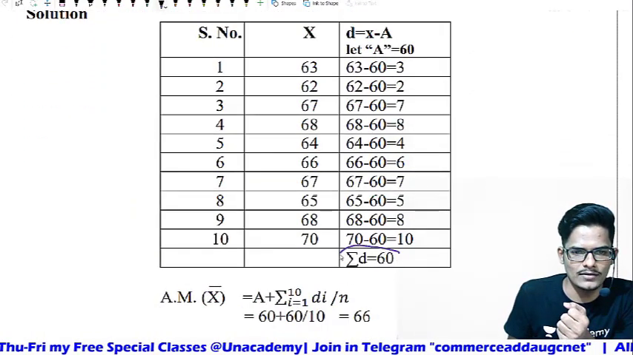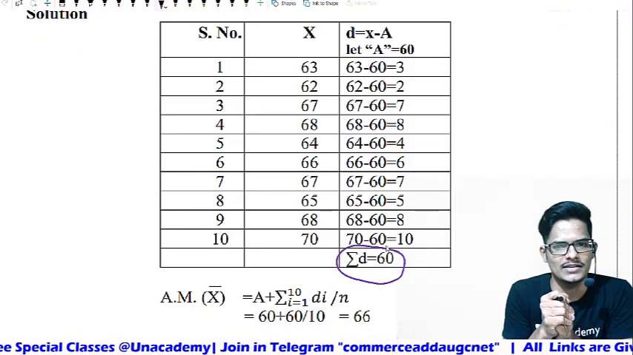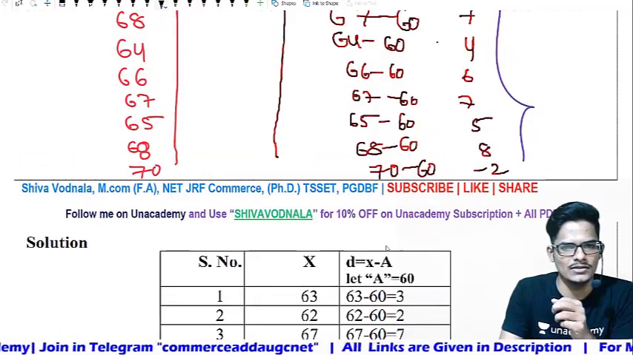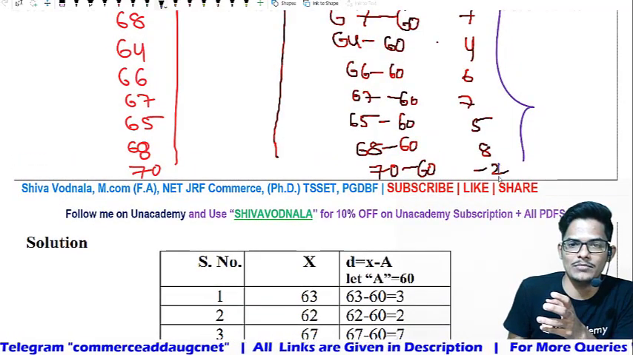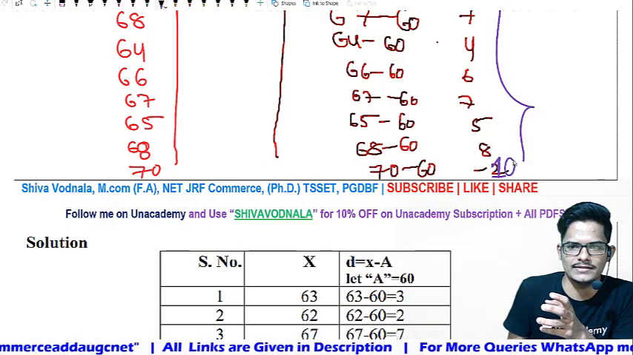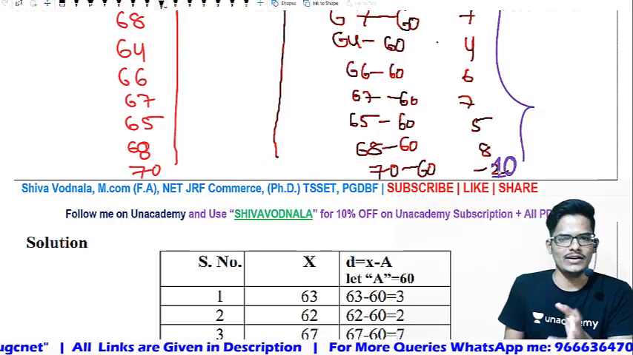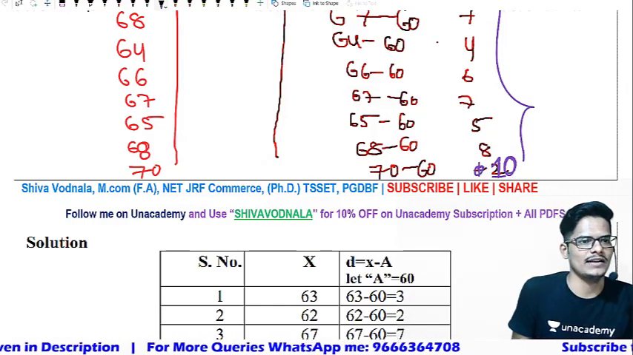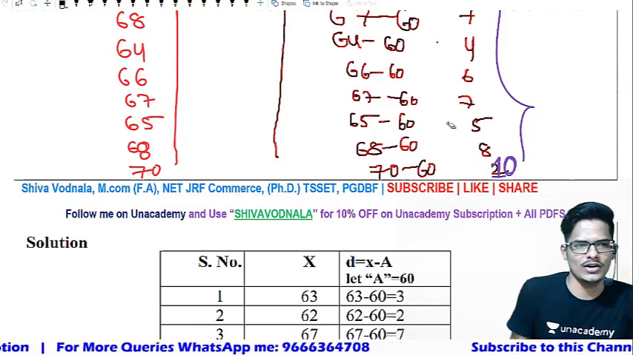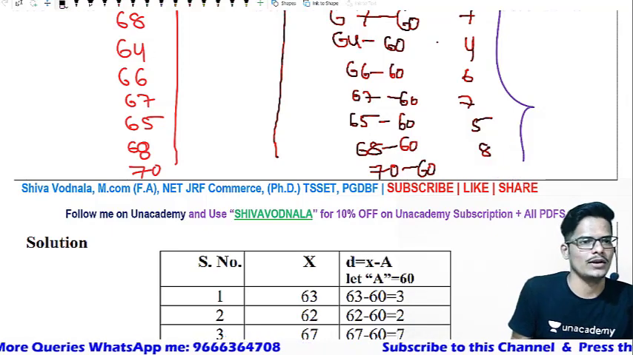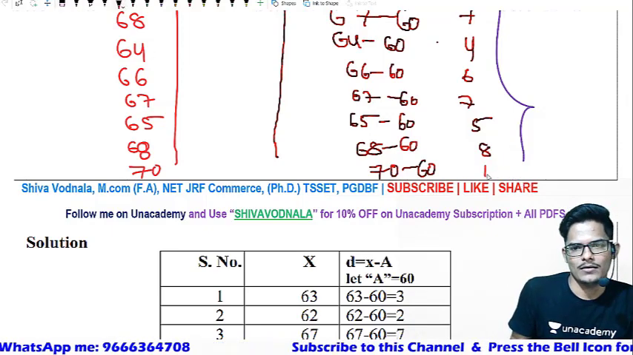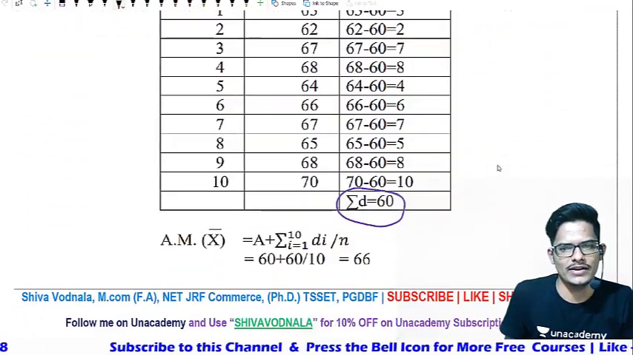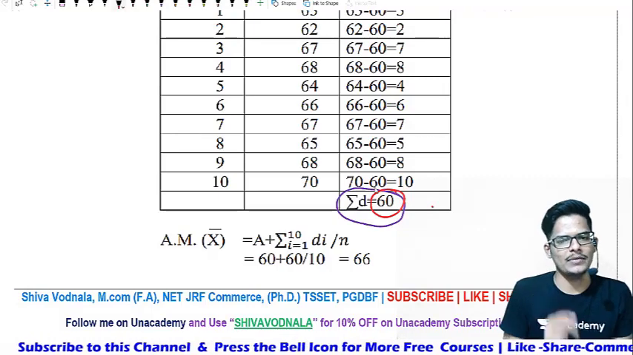The total of the observations, summation di, is 60. The last one, how much did we take? This is number 10, right? 70 minus 60 is 10, which is plus 10 only, not minus 10. Very sorry for the mistake. It is plus 10 only. After adding all these observations together, it sums to 60.